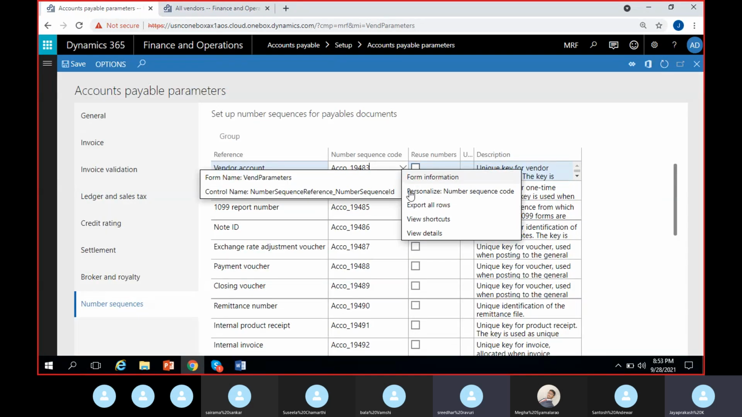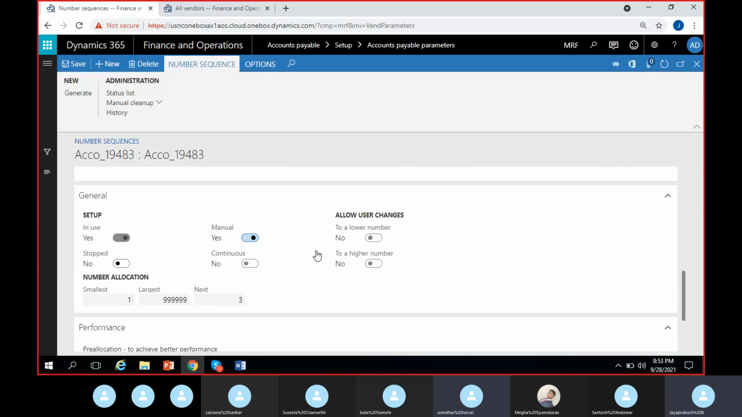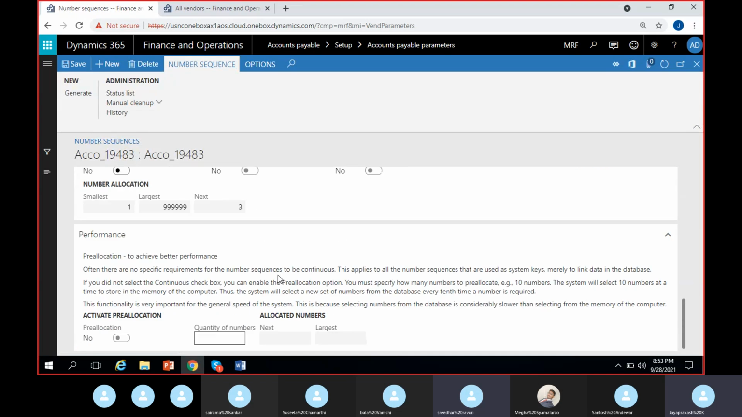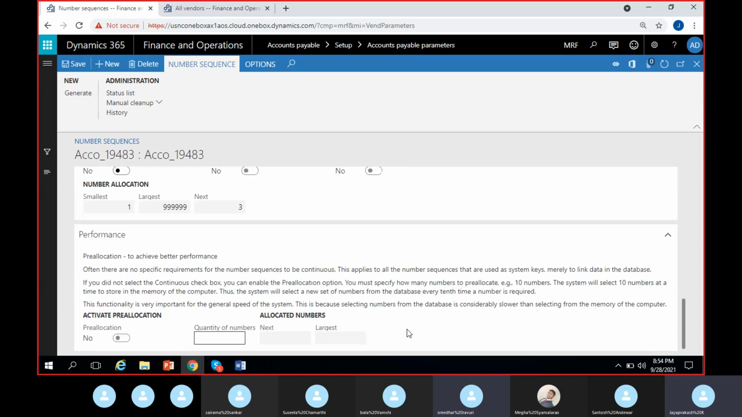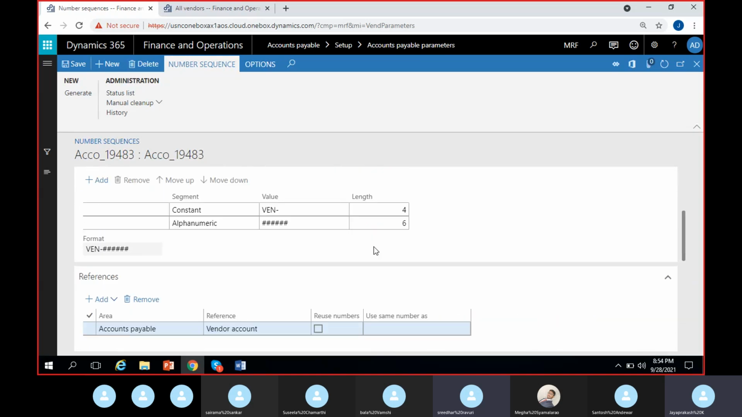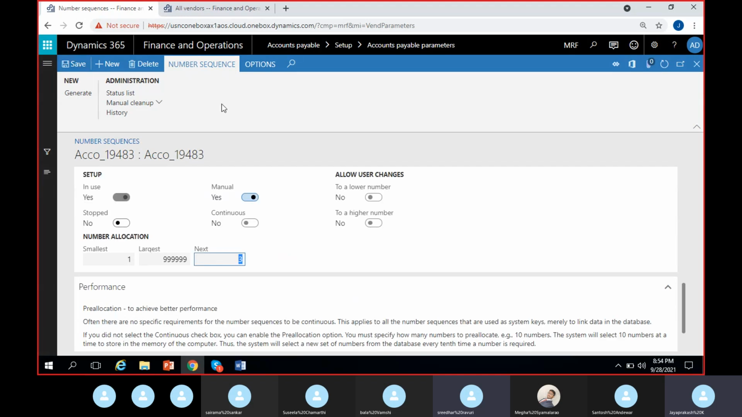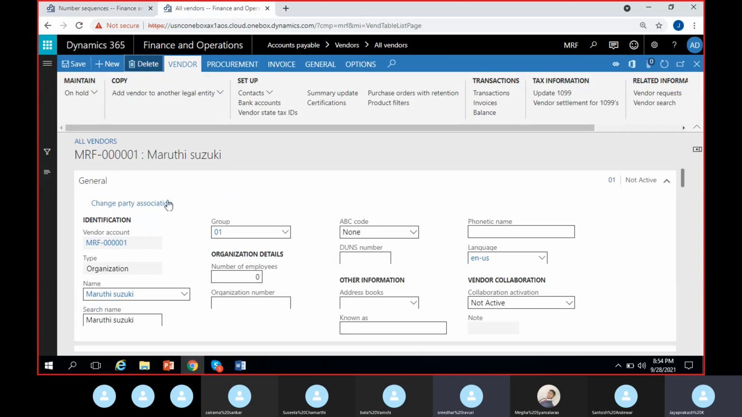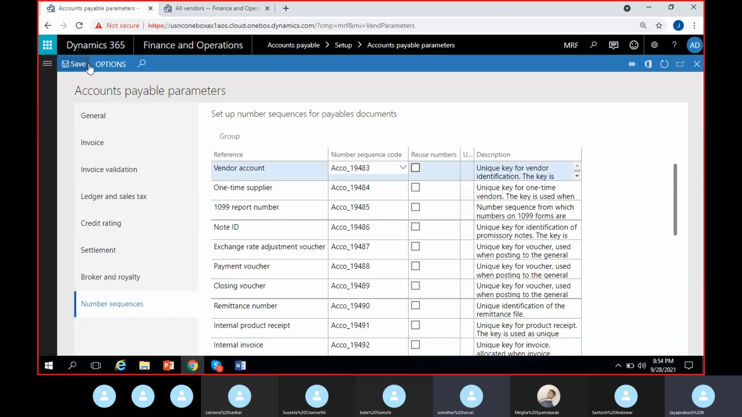One second. Did we miss anything other than that? Manual in use. Okay, manual. If it is manual, there is no use of the other one. So there is no pre-allocation as well. Nothing. All good. So all vendors. I'll also go back and come back to the page once again. Okay, let me save it. Go back, save it.